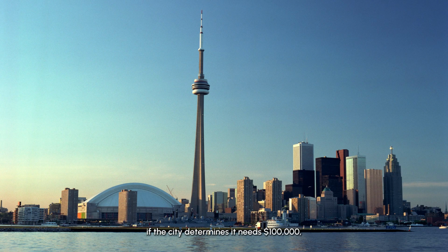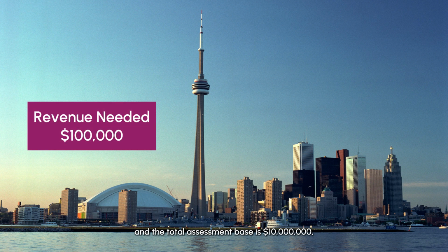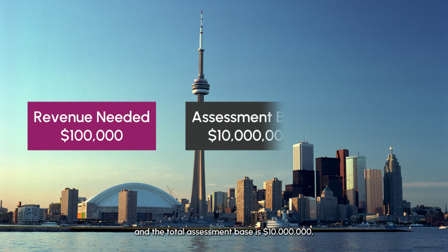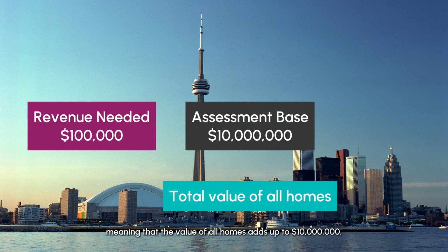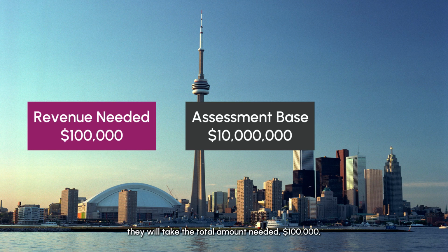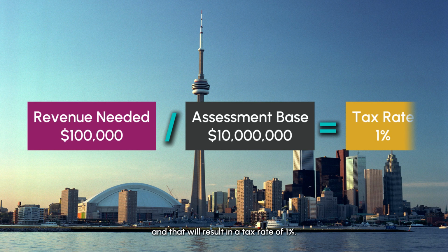As a very simple example, if the city determines it needs $100,000 and the total assessment base is $10 million, meaning that the value of all homes adds up to $10 million, they will take the total amount needed, $100,000, divide that by the assessment base, $10 million, and that will result in a tax rate of 1%.